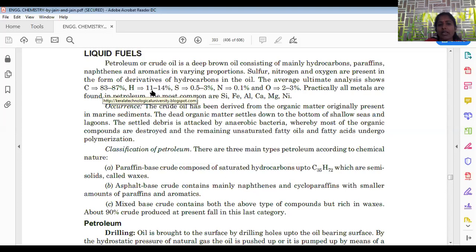Hydrogen content will be 11 to 14%, and sulfur 0.5 to 3%. Nitrogen will be 0.1%, and oxygen 2 to 3%. Along with all these ingredients, minute quantities of silicon, iron, aluminium, calcium, magnesium, nickel, and such metals are also associated with this petroleum or crude oil.